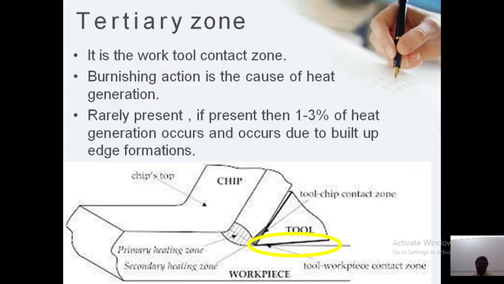Okay. Now coming to the tertiary zone, it is the work-tool contact zone, the third zone. It is called the work-tool contact zone, and the burning action is caused due to the heat generated. It is rarely present, but if present, then 1 to 3% of heat is generated due to build-up edge formation here. This type of tertiary zone can occur due to the build-up edge formation.